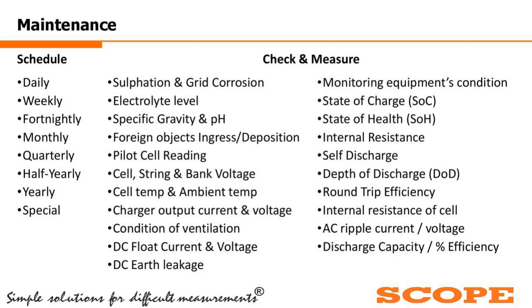For that only, ventilation is required, and so the condition of ventilation is very important. The DC float current and voltage are checked, and also the DC earth leakage current. Now, the other parameters like state of current, state of charge, state of health, the DOD, these things I have already explained, so I don't need to explain them further.